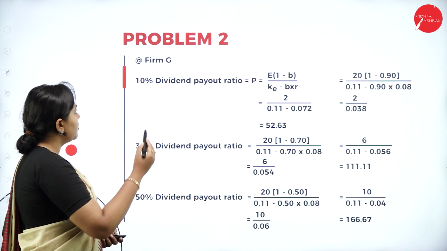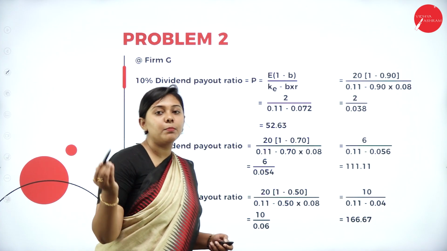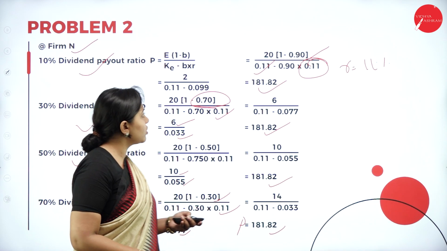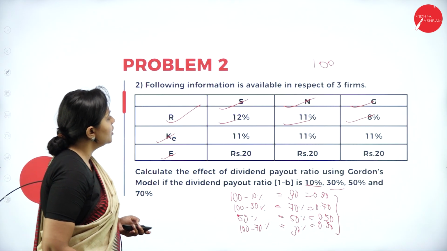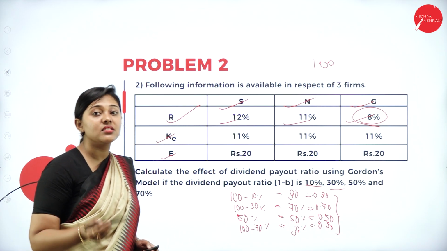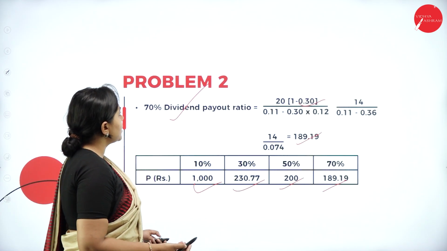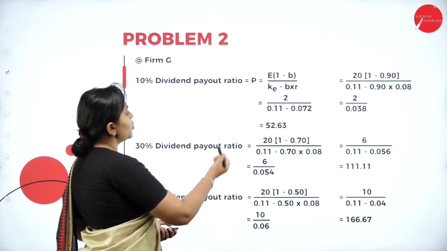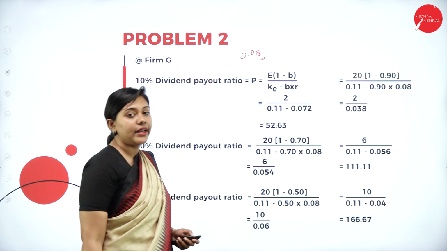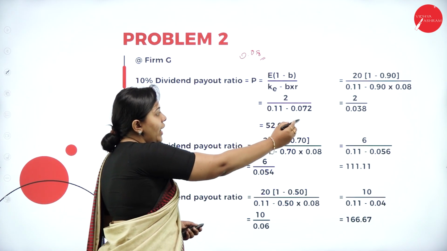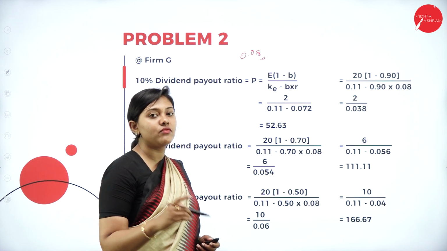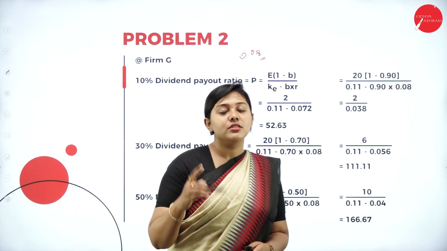Moving forward, for firm G, we are taking up case G. So now let us look into what is the R. What is R in the question given? R is 8%. So now we have to take 8% as the rate of return. R is how much? 8%. So it is 0.08. It is the rate of return we have got. So everything is similar to what we have taken. The only change is the return, which we are taking as 0.08.